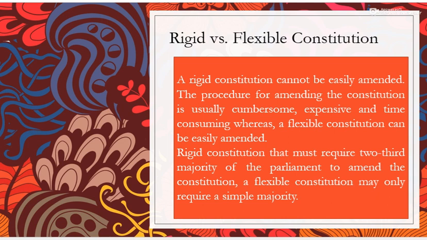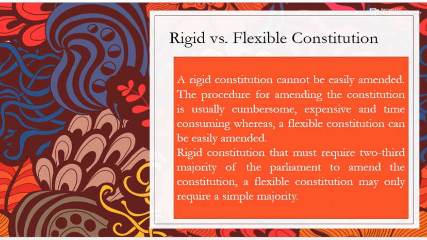So, a flexible constitution is completely opposite to a rigid constitution because a flexible constitution can be amended easily by adopting a simple majority. Only a simple majority of the parliament is needed to amend that constitution. And in this regard, the UK's constitution is the best example because the UK's parliament is competent to amend the constitution by using the ordinary process of legislation. So that was all about rigid versus flexible constitution.